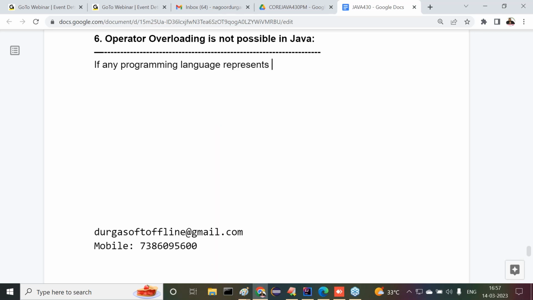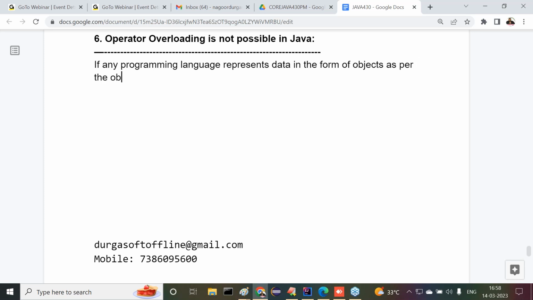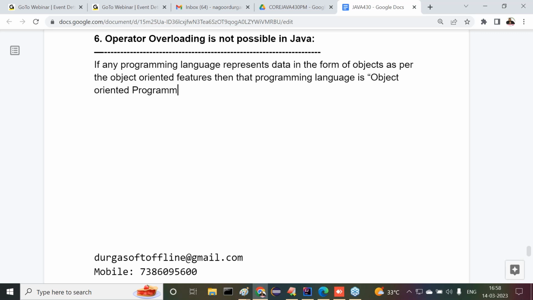If any programming language represents data in the form of objects, as per the object-oriented features, then that programming language is an object-oriented programming language.